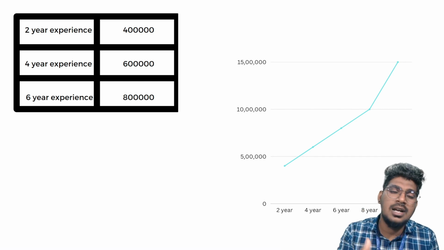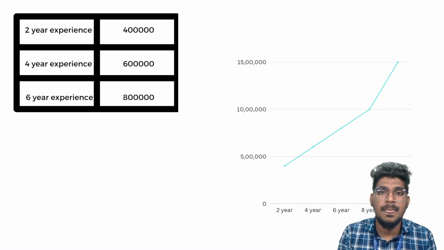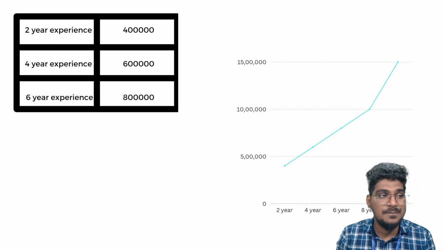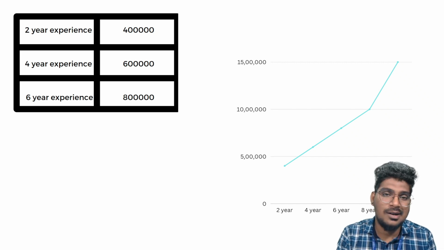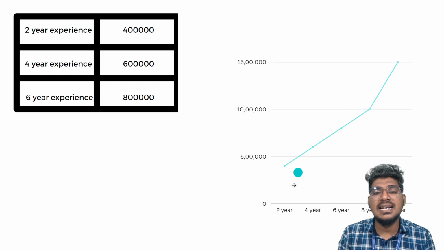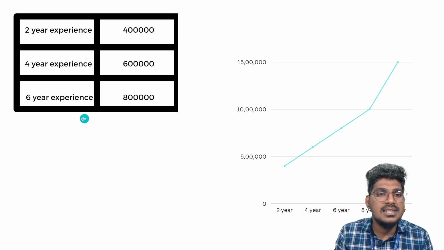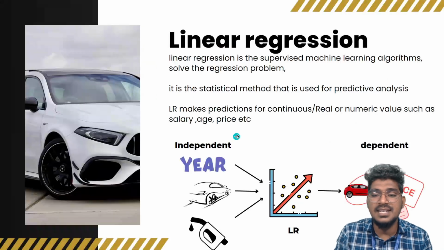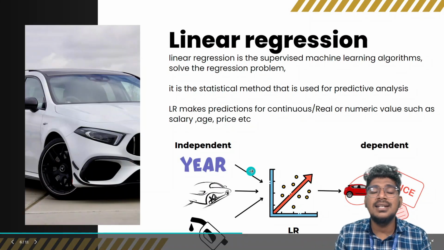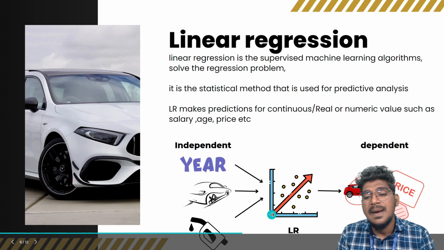The linear regression algorithm can predict based on analyzing. Based on the analyzing, that is very important actually. Okay, this is the way linear regression works. That means based on the independent data, it will be giving the results. So that's why I'm saying here, it helps to find the relationship between the independent data as well as the dependent data.